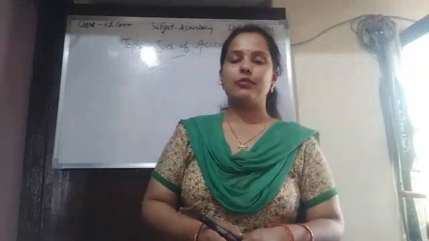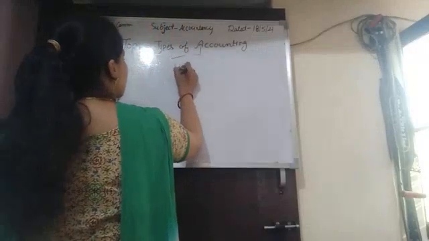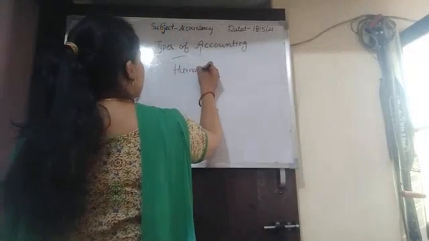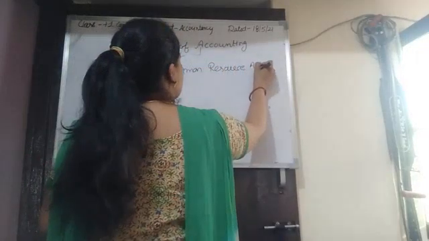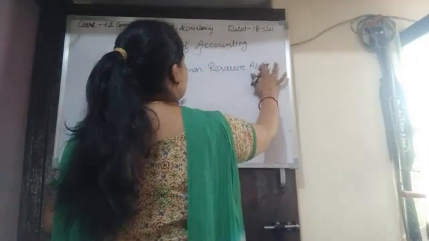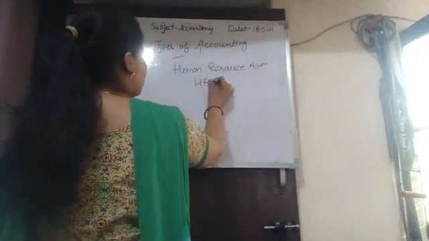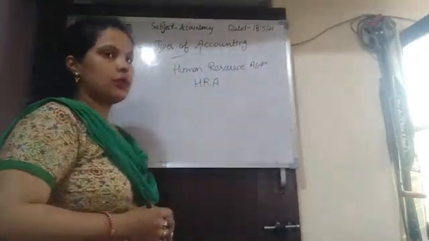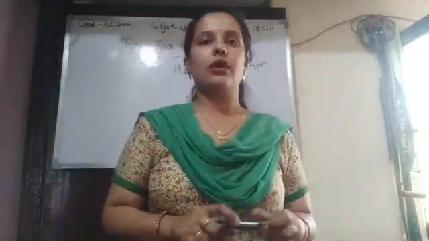Next and the last type of accounting is human resource accounting, which we also call HRA. It is a new branch of accounting, a new technique of accounting.